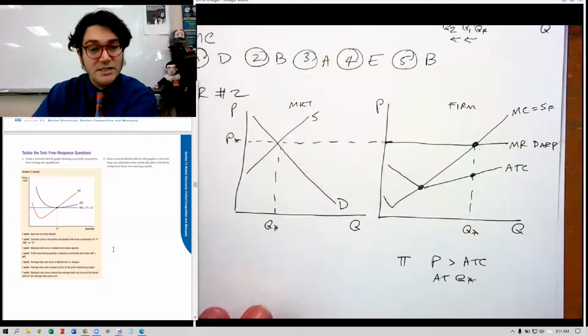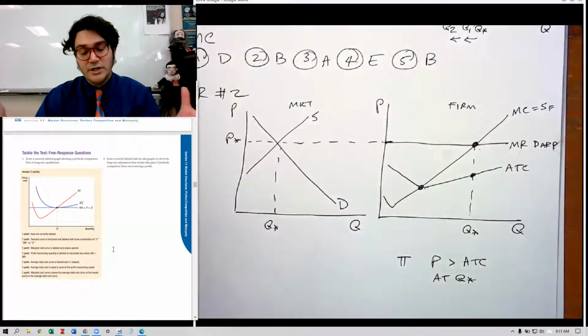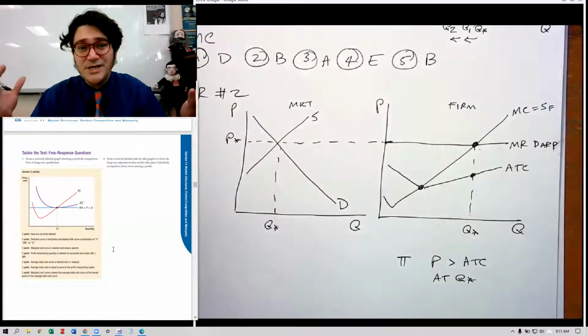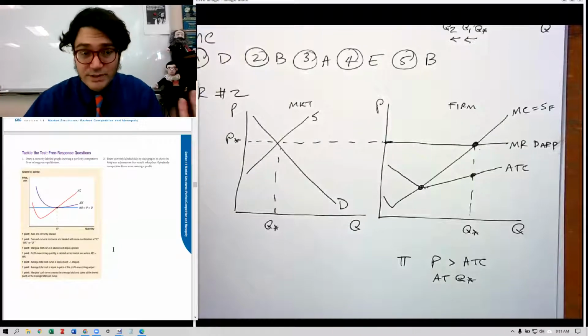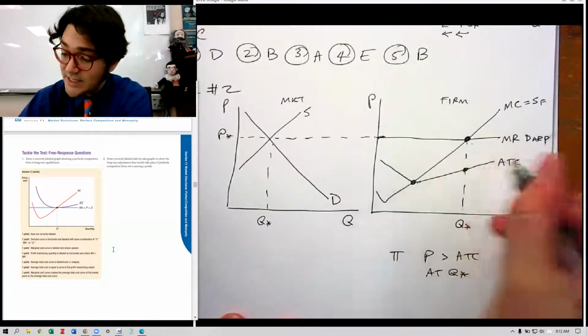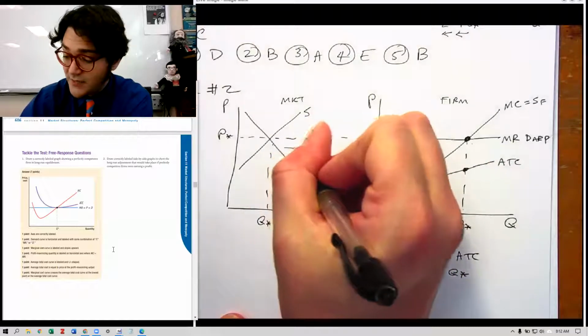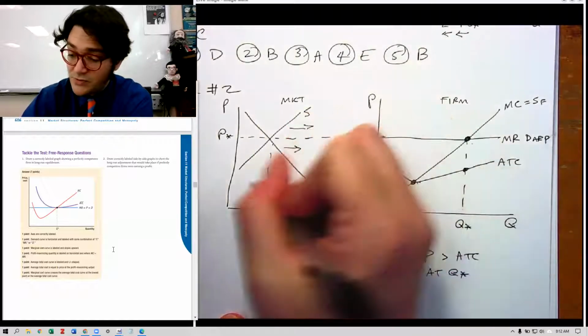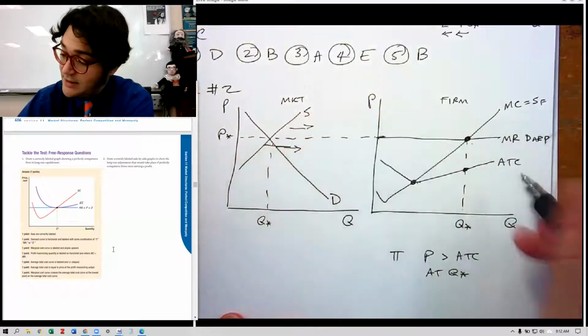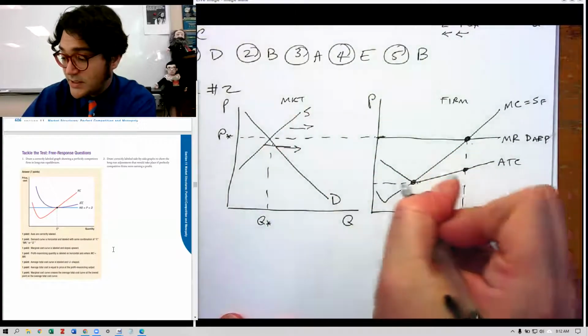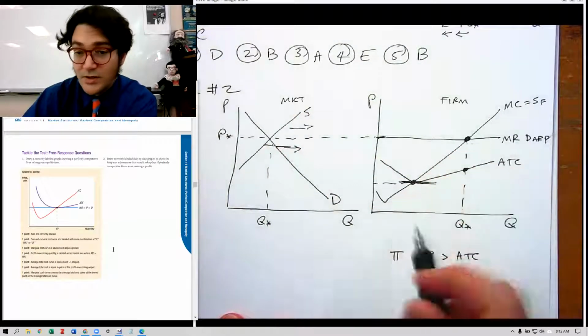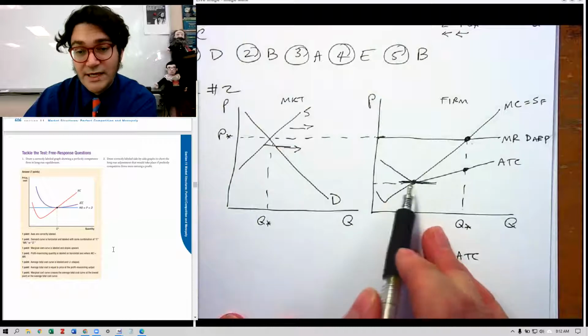Now, it tells us that we want to show the long run adjustment. So basically the adjustment is that firms are going to enter, other firms. And so as other firms enter, right, they're going to shift that supply curve to the right. It should have kind of done like that until you get to this level right here, where the long run entry and exit will stop.